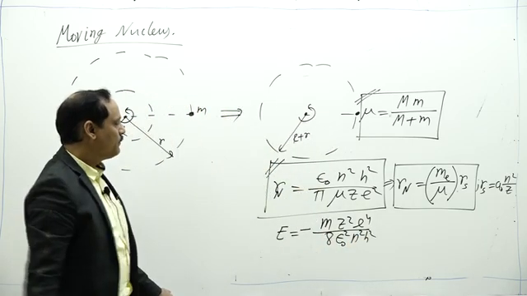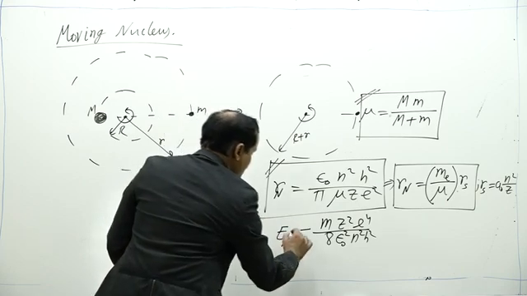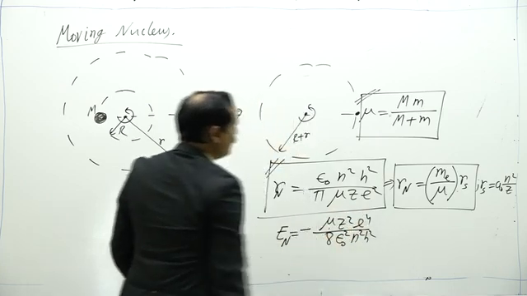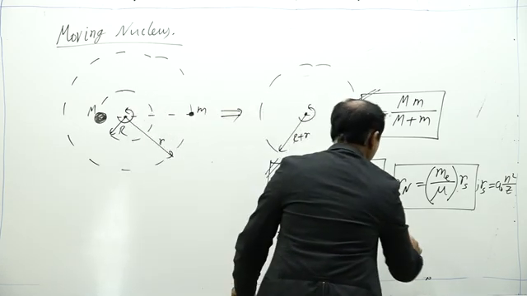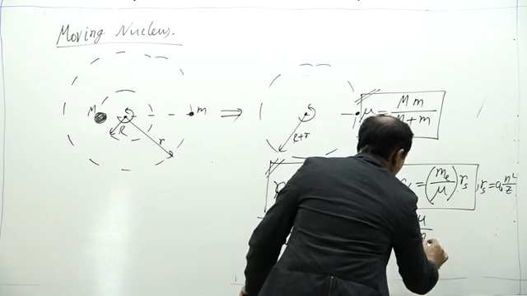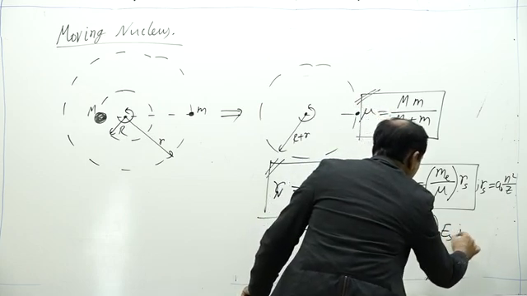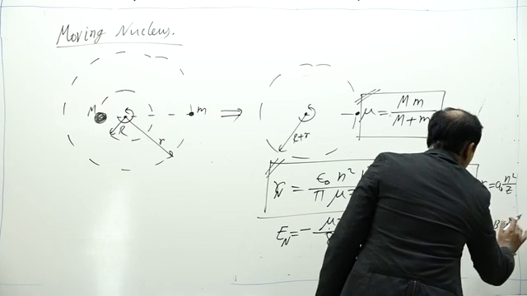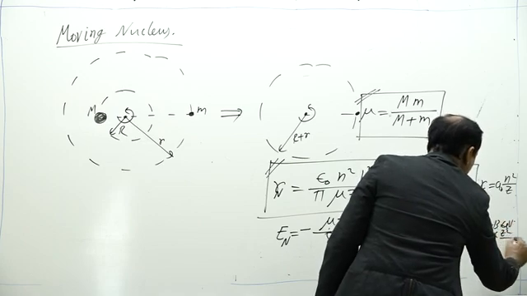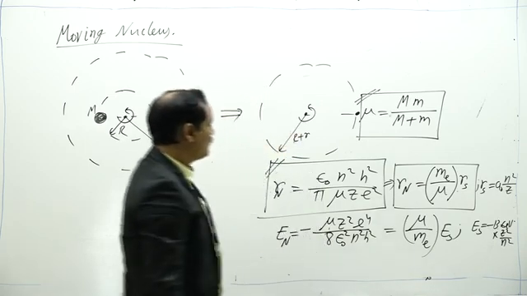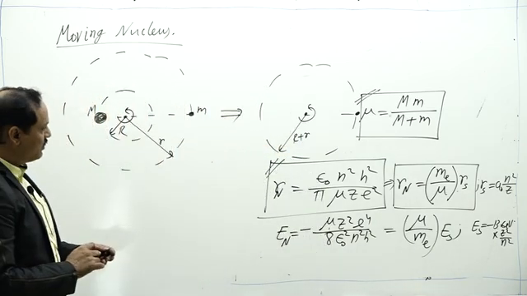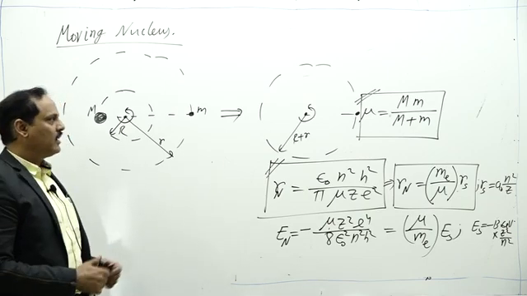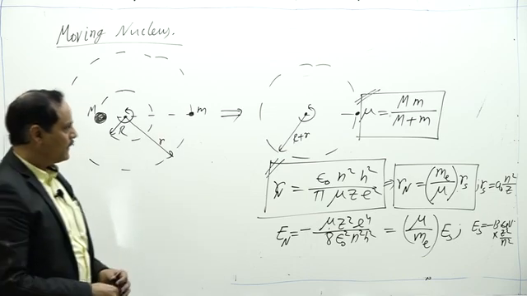If we consider the non-stationary model, then this m will be replaced by mu, and the expression can be written as mu by me into Es, where Es is equal to minus 13.6 electron volt into Z square by n square. So the expressions are not new. The only thing is that the mass of electron has to be replaced by the reduced mass in all previous formulas.